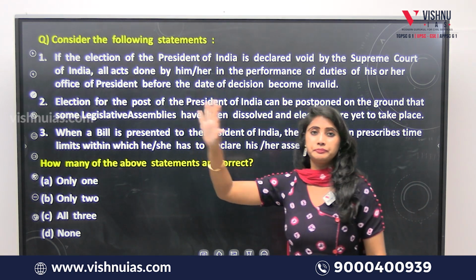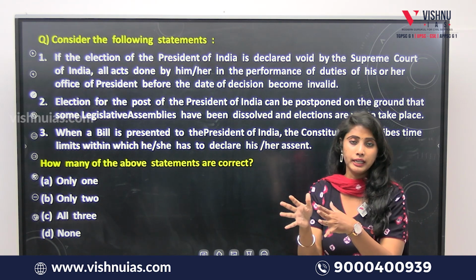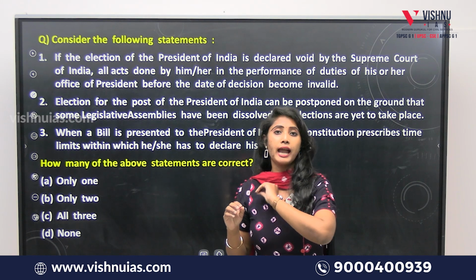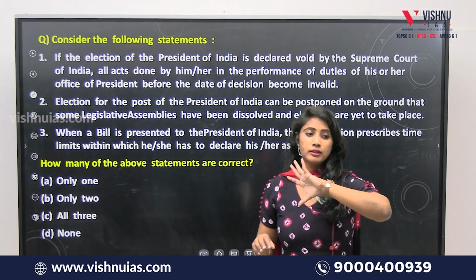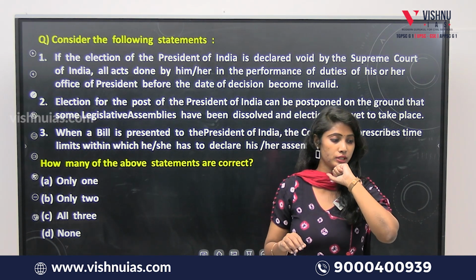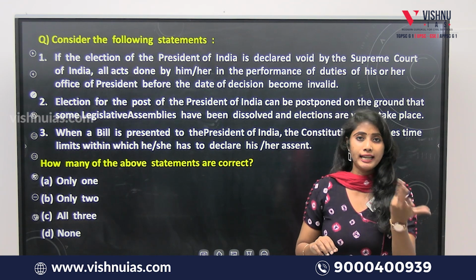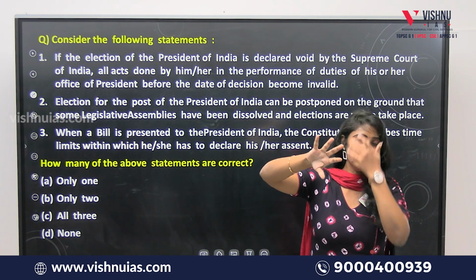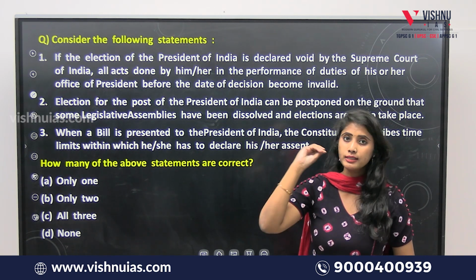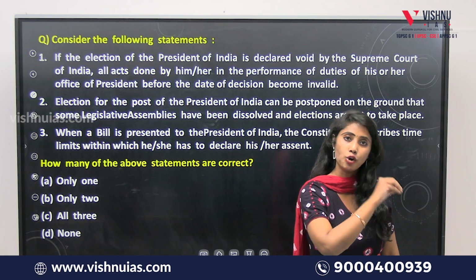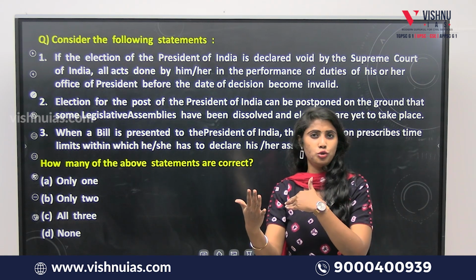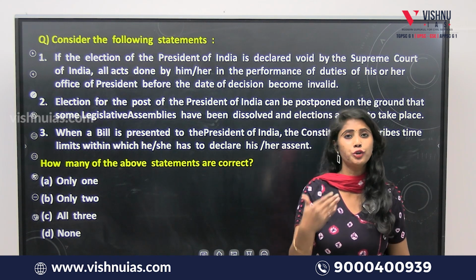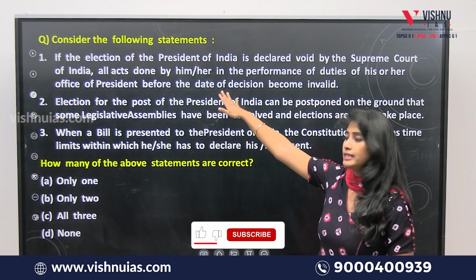Let's suppose the Supreme Court of India has declared the election of a president as void, as not a valid one. So what about the duties or the functions performed by that president while in office? Are they also struck off and declared invalid, or do they continue to be valid? That is the statement.